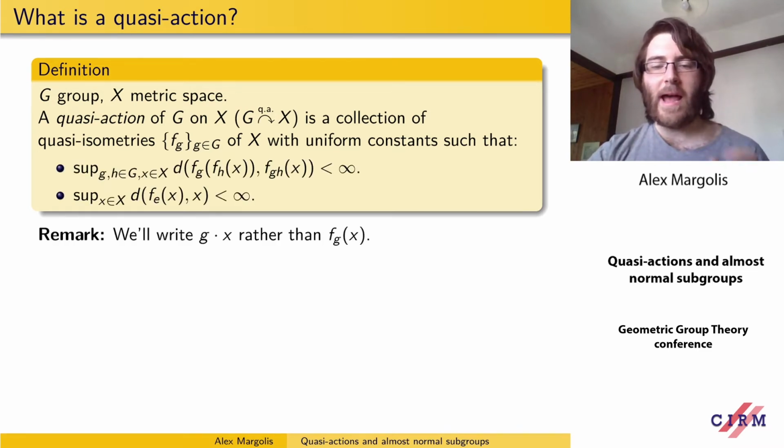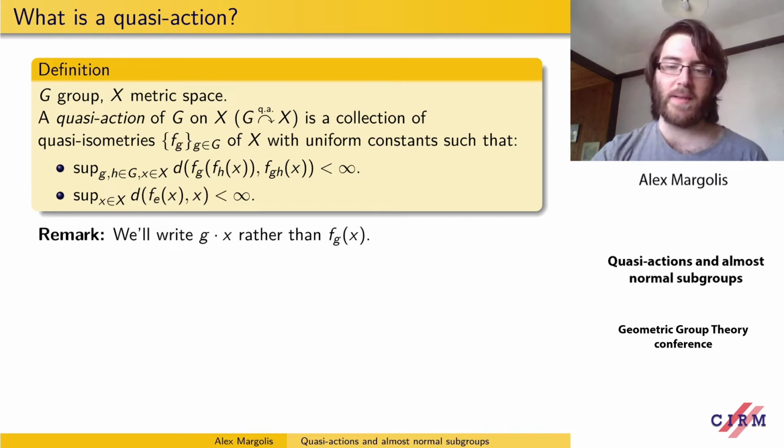Firstly, if we apply F_h and then F_g, that's the same as applying F_gh up to some uniform error, and F_e, where e is the identity, is the same as the identity map up to some uniform error. And to simplify notation a bit, we'll write g.x rather than F_g(x).